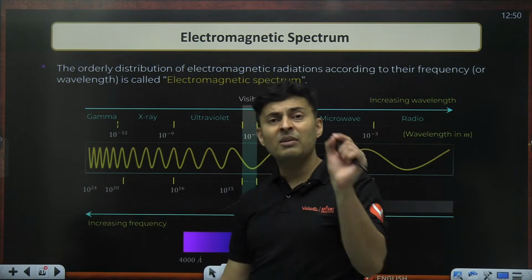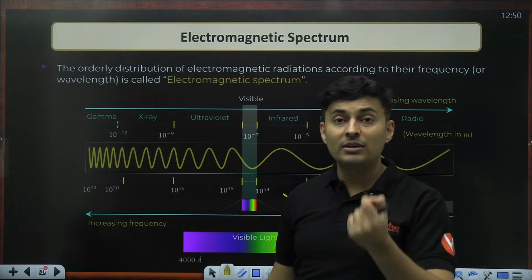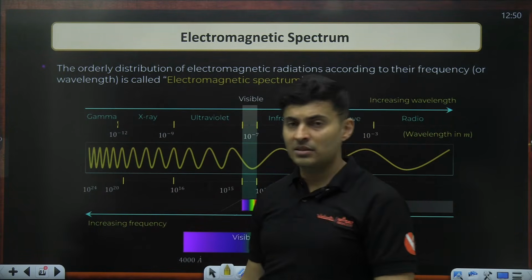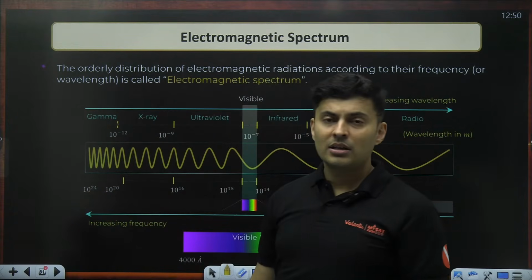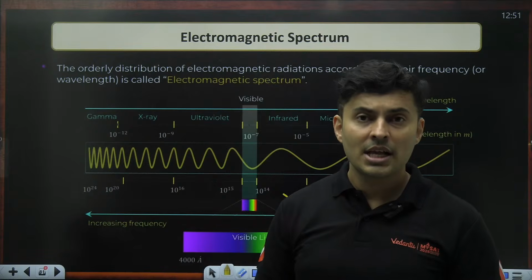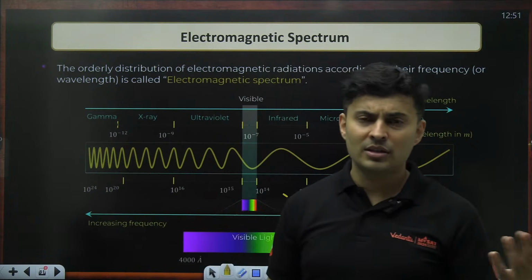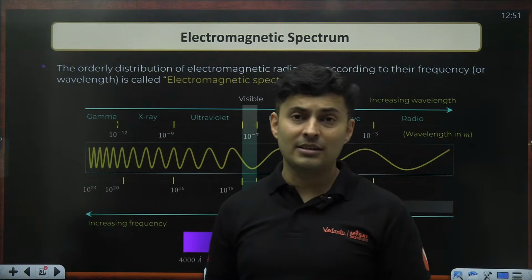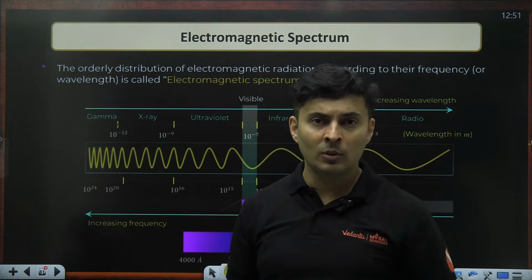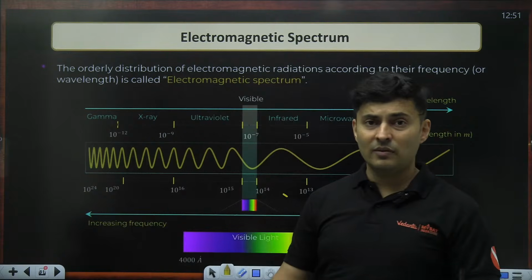Gamma rays, they are even smaller in wavelength, more energetic. Their wavelength is in the order of 10 to the power minus 15 meters, which is a femtometer. They generally originate from the nucleus due to nuclear reactions. And if you have seen the movies of nuclear waste or nuclear disasters like Fukushima or even the Chernobyl movie, which was there on Netflix long time back, so you would know the dangers of gamma rays.